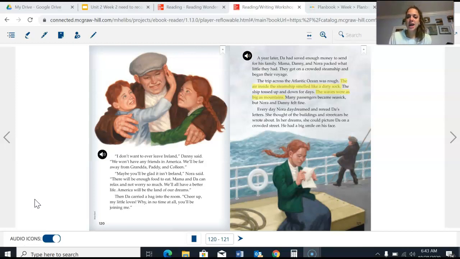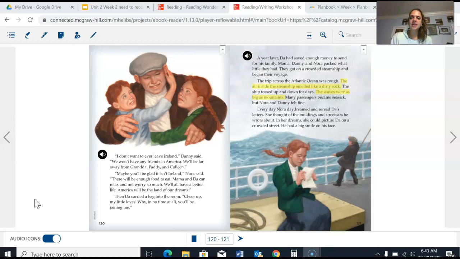I don't want to ever leave Ireland, Danny said. We won't have any friends in America. We'll be far away from Granda, Patty, and Colleen. Maybe you'll be glad it is in Ireland, Nora said. There will be enough food to eat. Mama and Dad can relax and not worry so much. We'll all have a better life. America will be the land of our dreams.